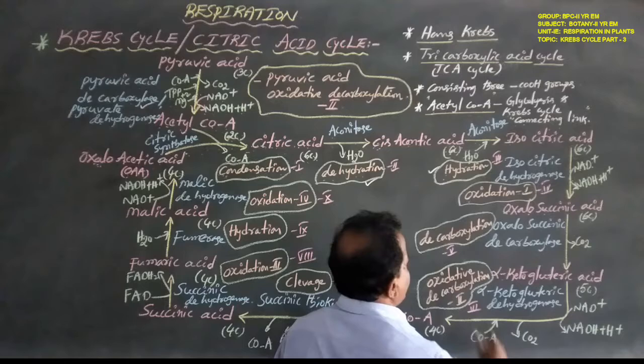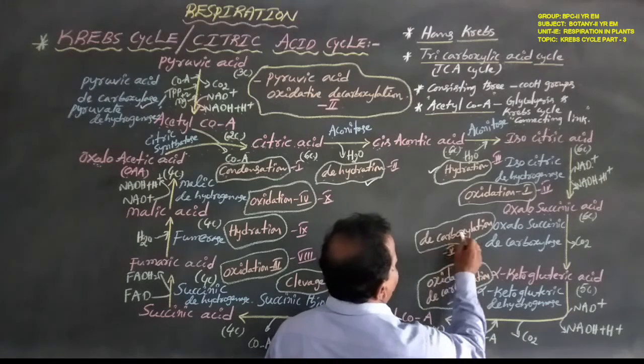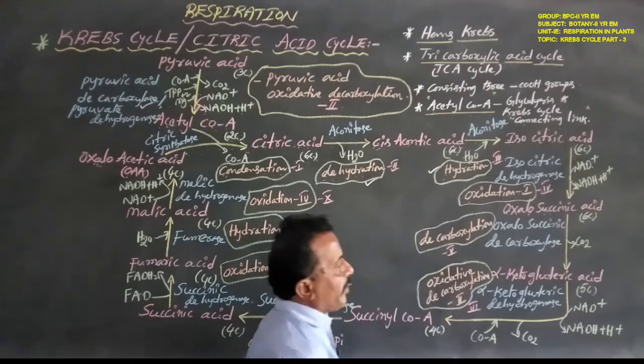This is the fifth reaction, known as decarboxylation.